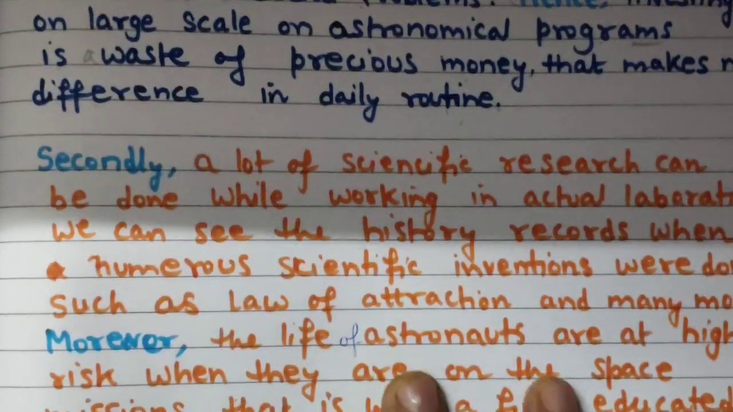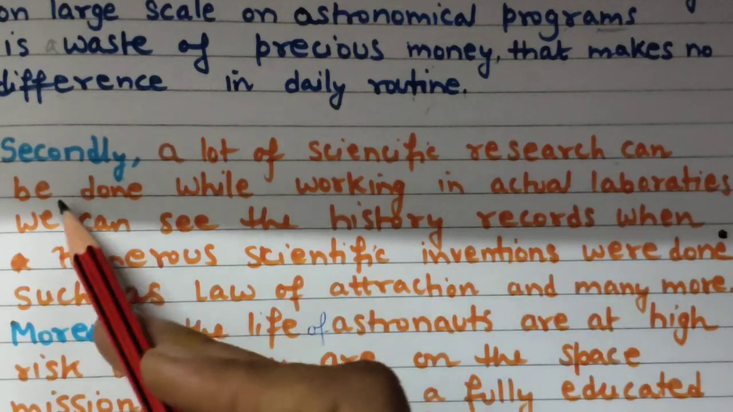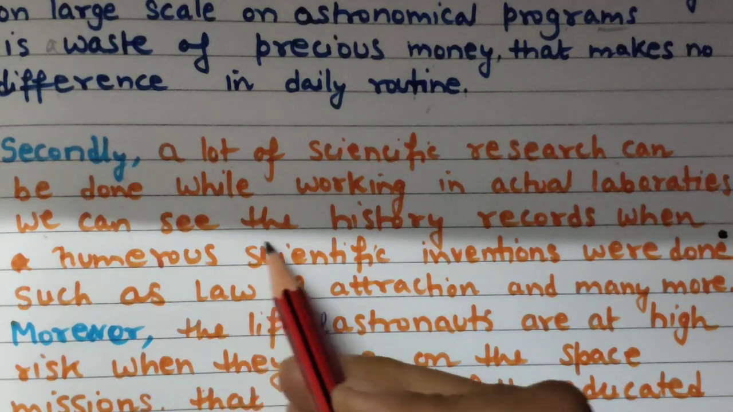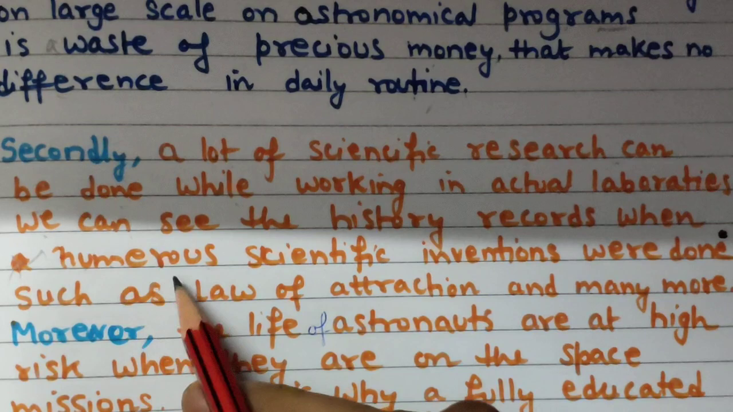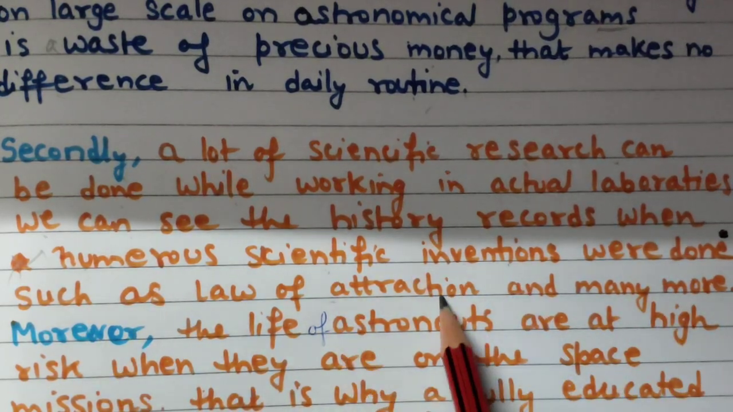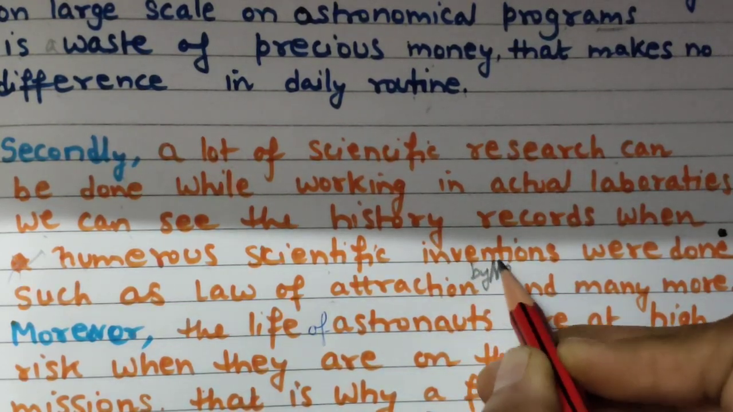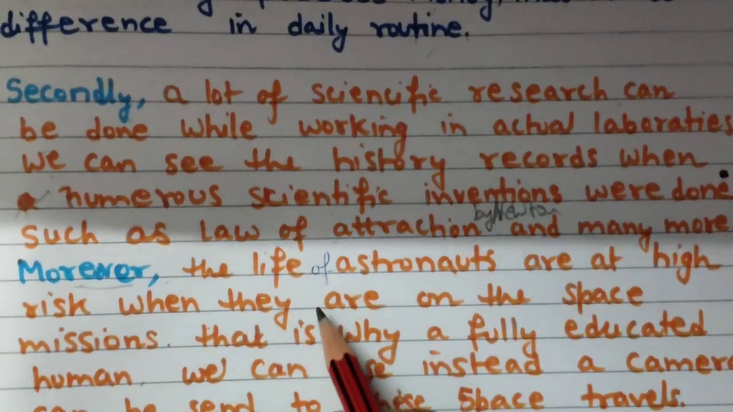Now the second paragraph, my second point of view. Secondly, a lot of scientific research can be done while working in actual laboratories. We can see in history records when numerous scientific inventions were made, such as the law of gravitation by Newton, with a capital N, and many more. Moreover, I am supporting this point.